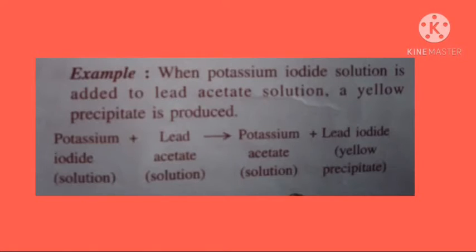The third characteristic of the chemical reaction is the formation of precipitate. We just learned about the precipitate. When two substances in solution form react with each other, a solid insoluble substance is formed, which we call a precipitate. For example, when potassium iodide solution is added to lead acetate solution, a yellow precipitate is produced. Potassium acetate is formed and lead iodide, which is the yellow precipitate. So students, this is the formation of precipitate, one characteristic.